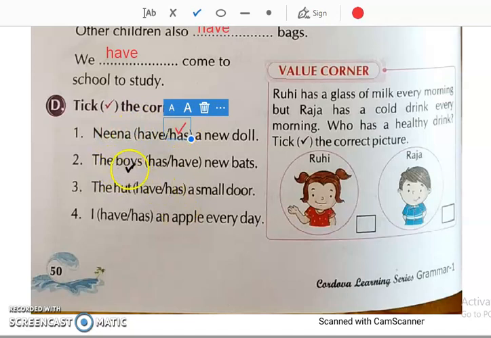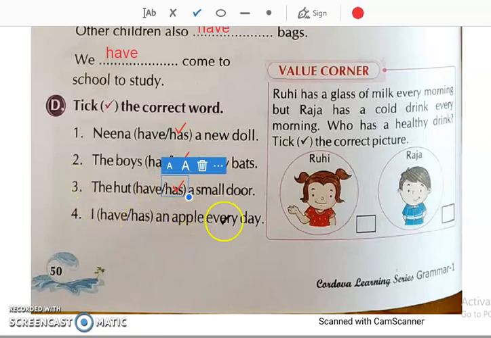Then the boys dash new bags. Boys is more than one, so what will we use? Have. Then the hut dash a small door. Hut is only one thing, so we will use has. Then I dash an apple every day. What will we use with I? I have an apple every day.